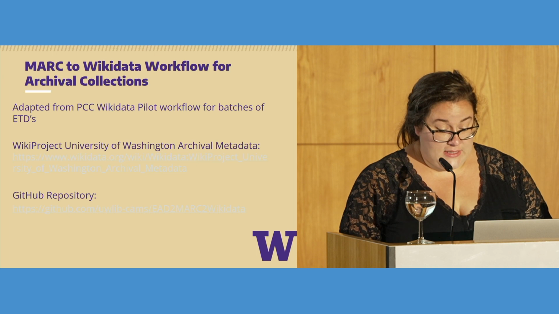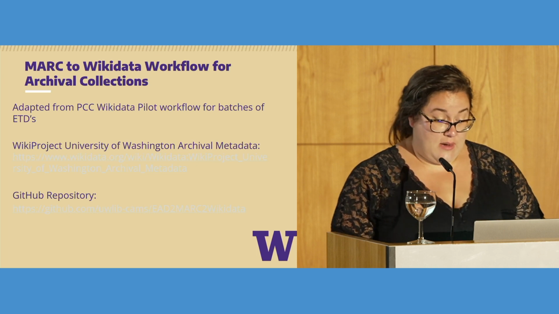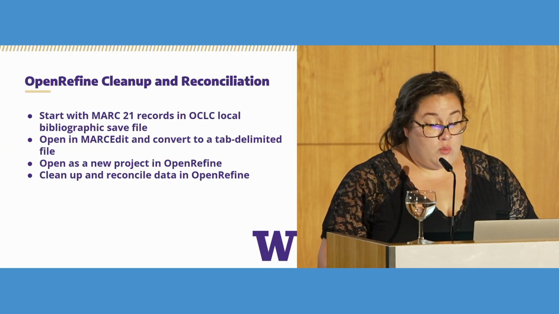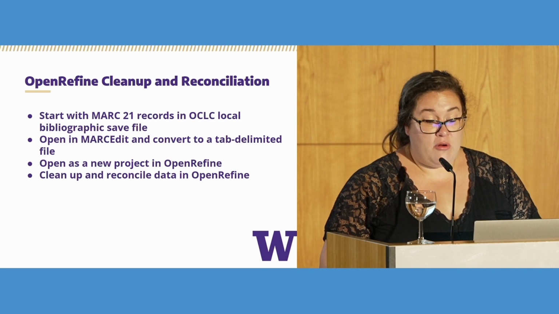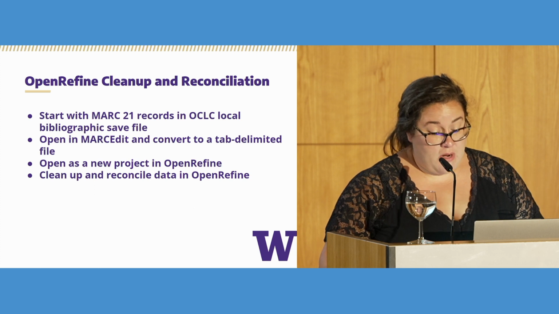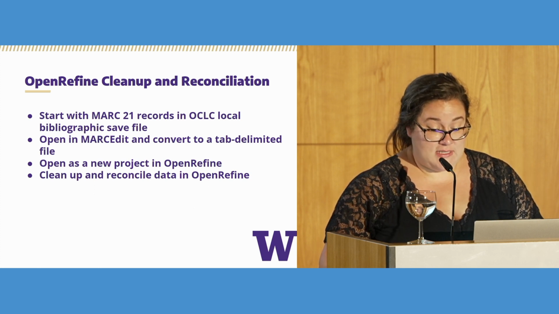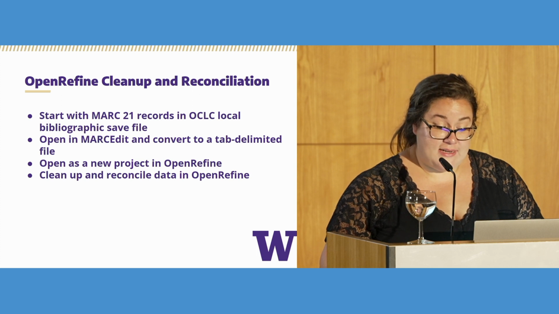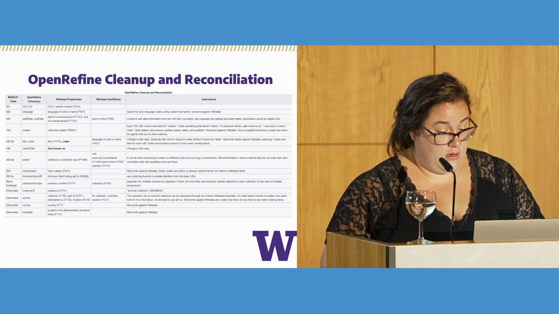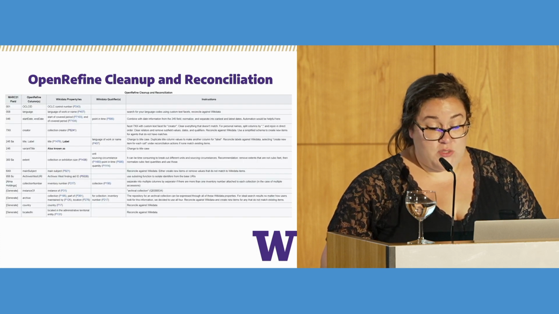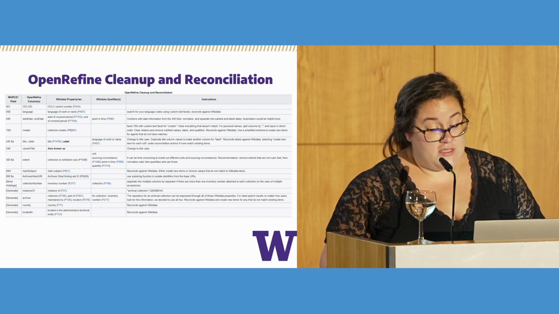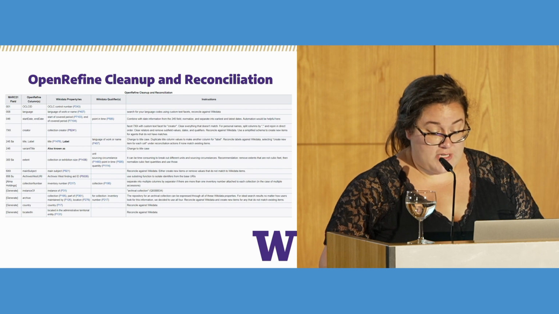This workflow is documented on the Wiki project page and GitHub repository. We started by collecting the relevant MARC 21 bibliographic records in the OCLC local bibliographic save file, and then we opened them in MarcEdit and converted them into a tab delimited text file, and opened that file in OpenRefine as a new project, and cleaned up and reconciled the data in OpenRefine. We modified an existing batch workflow from the PCC Wikidata pilot to accommodate archival metadata. There are detailed instructions for the workflow on our wiki project pages.